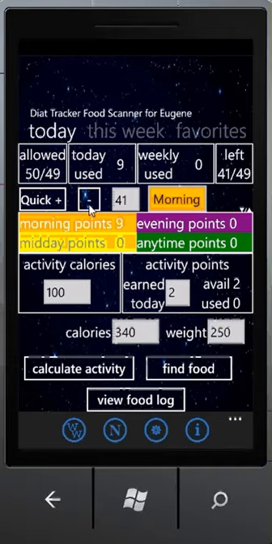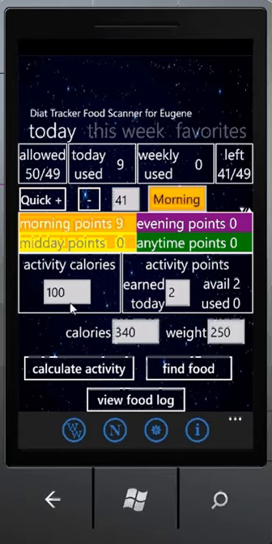Okay, so back to square one, where we have 2 points from activity available today and 100 calories, and no weekly or activity points used.